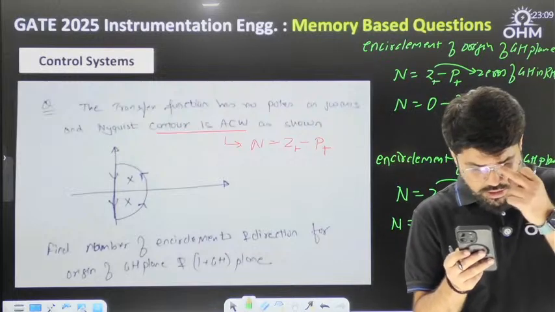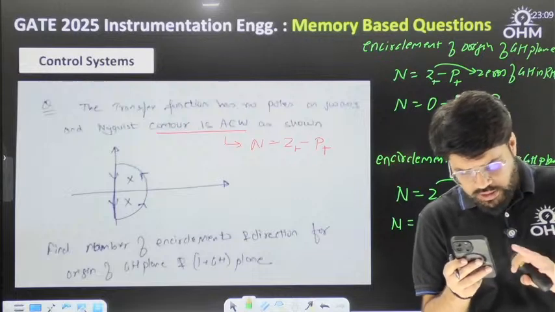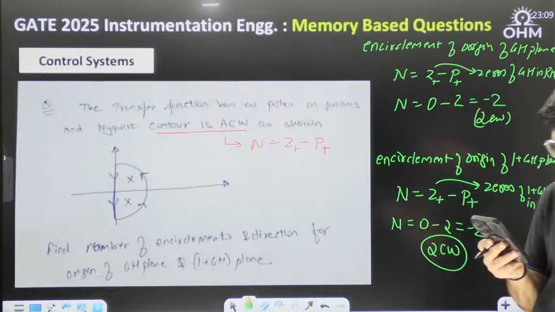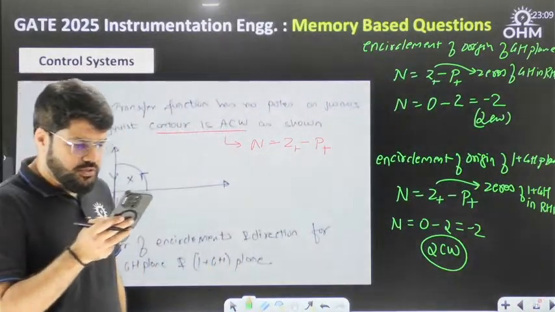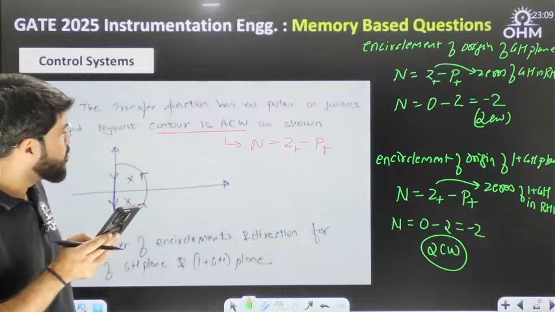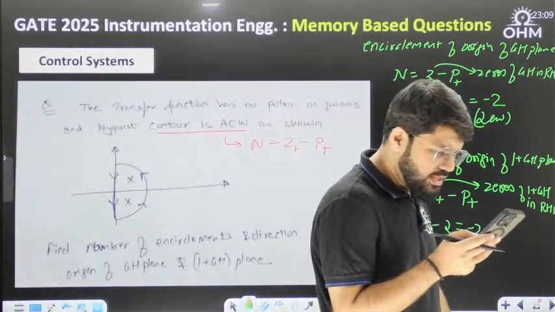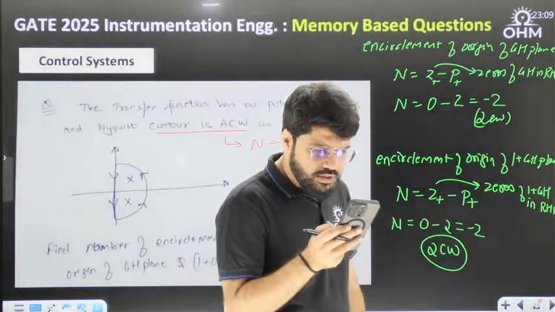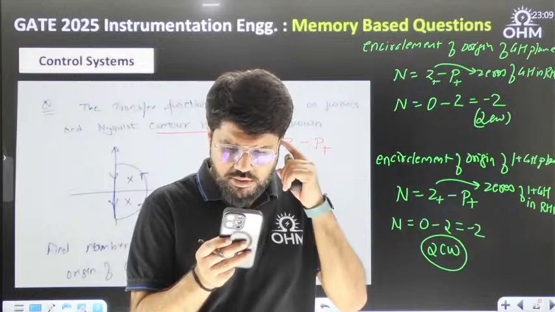Two times the origin in the GH plane clockwise, correct? Two times the minus 1 comma 0 point. Then it is correct, there is some option matching with it. Two times the origin of 1 plus G(s)H(s) in the clockwise sense, that is also an option. Then it becomes MSQ in that case.